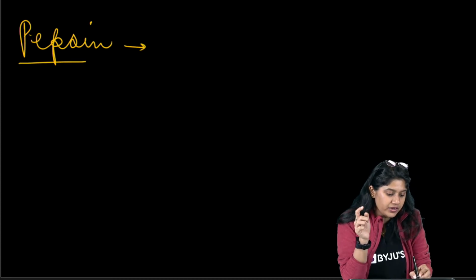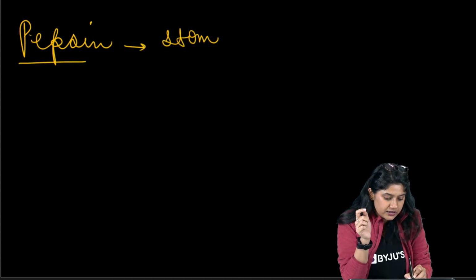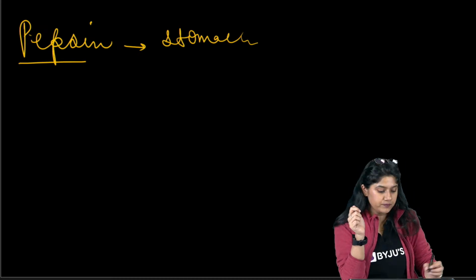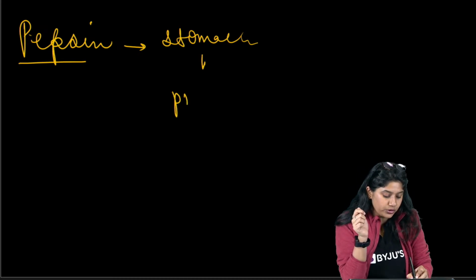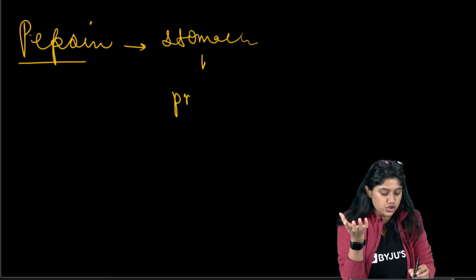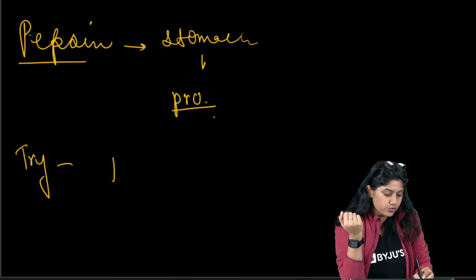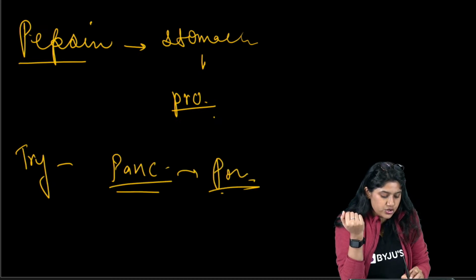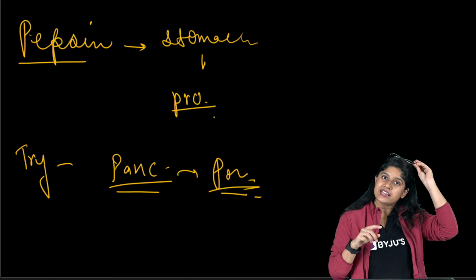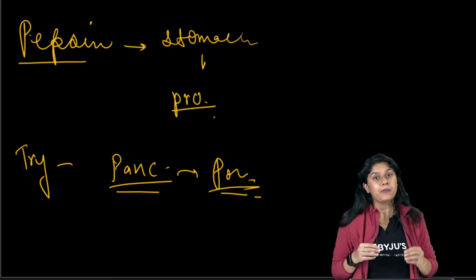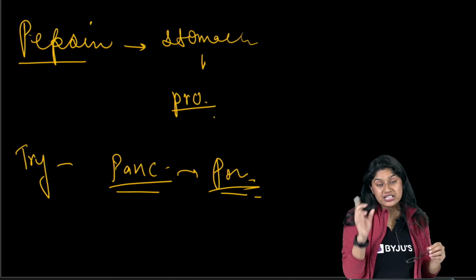Pepsin enzyme we have in the stomach, okay? It helps in the protein digestion, right? It actually helps in the digestion of protein only. Trypsin is secreted by the pancreas and also helps in protein digestion. Clear? Both of these are helping in the digestion of protein, but the source from where they are released is different.